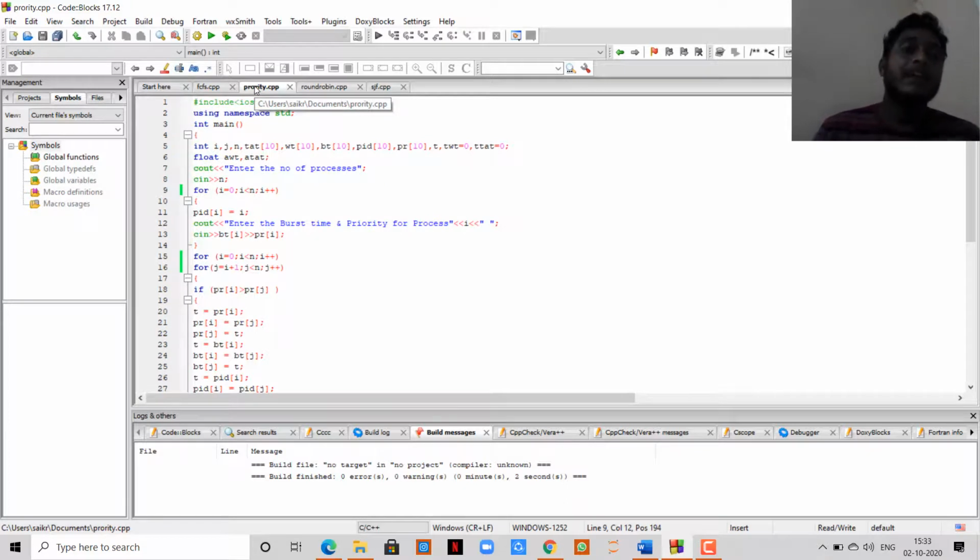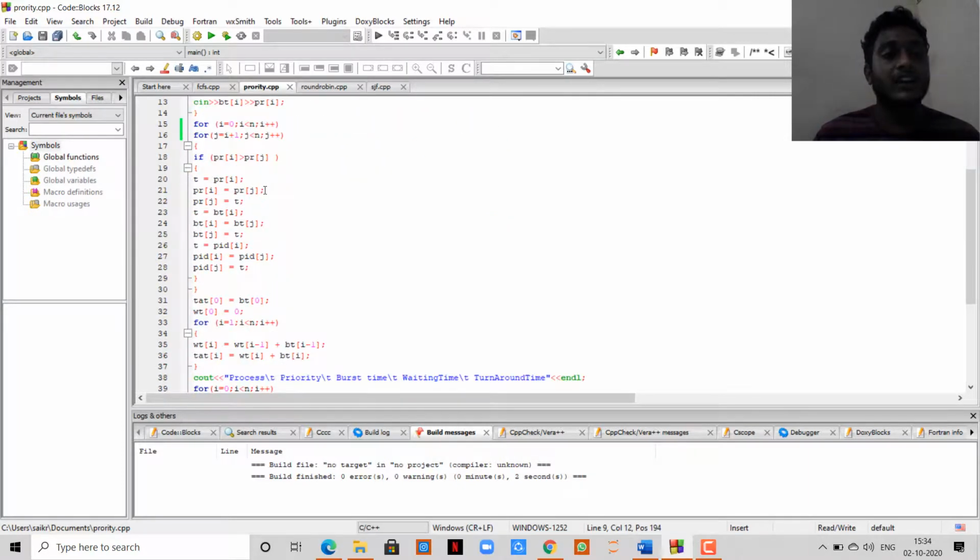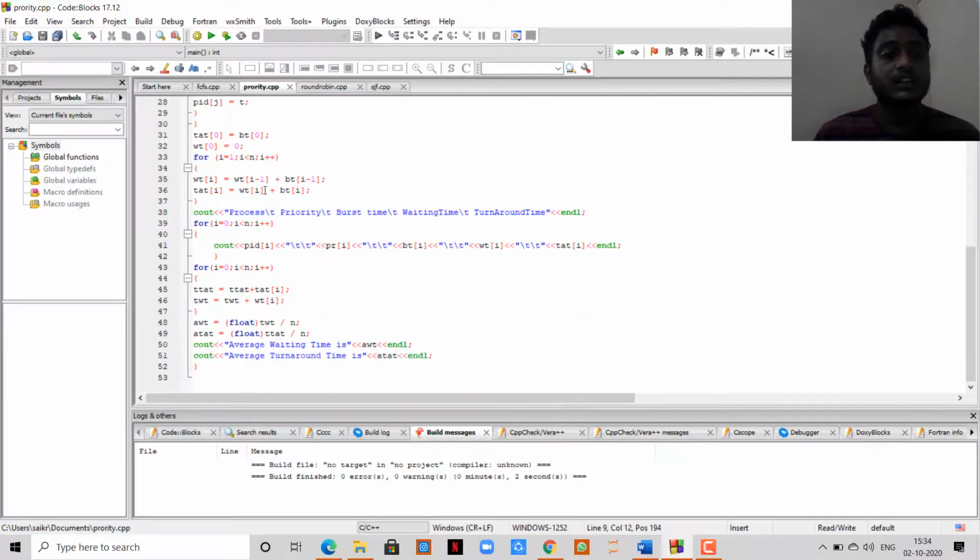In the priority algorithm, the process with the high priority is executed first, and so on. Same as before, we only include the priority, and I have initialized all the code here. We are going to calculate which comes first by priority, and the average waiting time and average turnaround time.